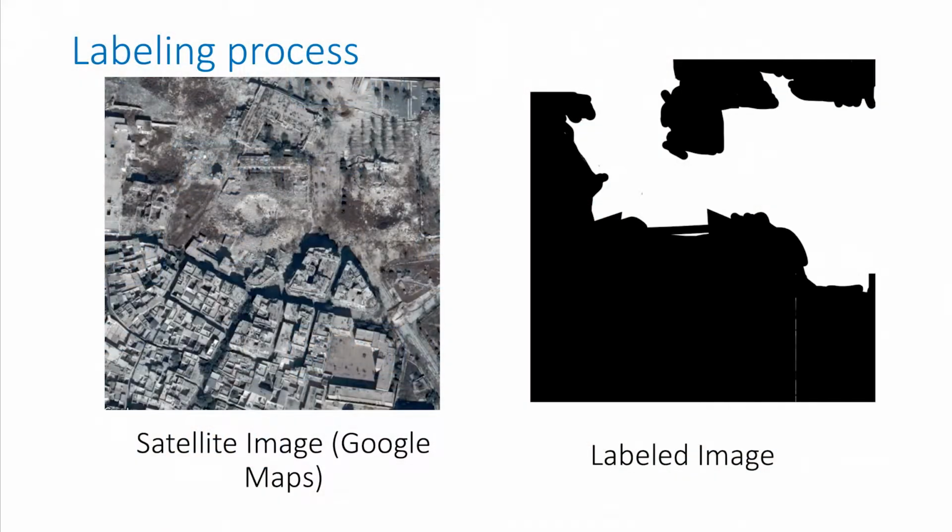For the labeling process, we picked up some satellite images. We labeled them really just heads-up fashion, by what we thought was a destroyed area. Eventually, we'd like to do this with some type of validation, maybe on the ground.